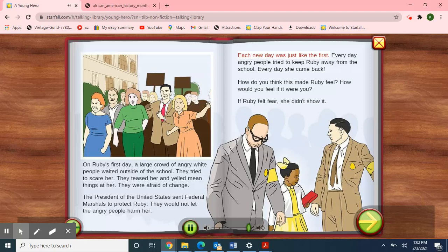Each new day was just like the first. Every day, angry people tried to keep Ruby away from the school. Every day, she came back. How do you think this made Ruby feel? How would you feel if it were you? If Ruby felt fear, she didn't show it.